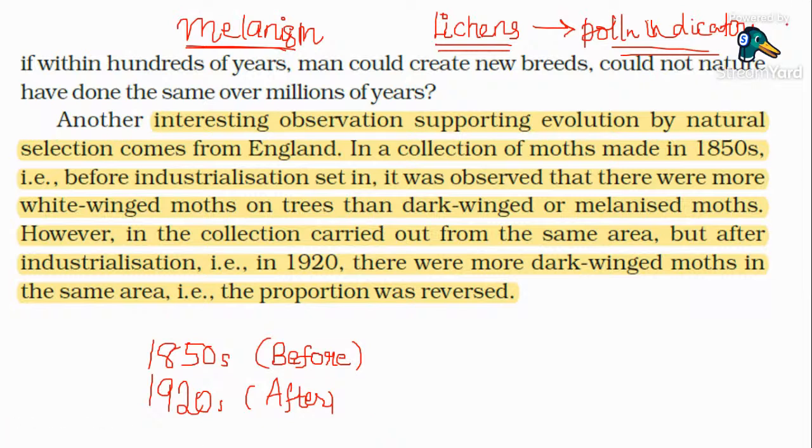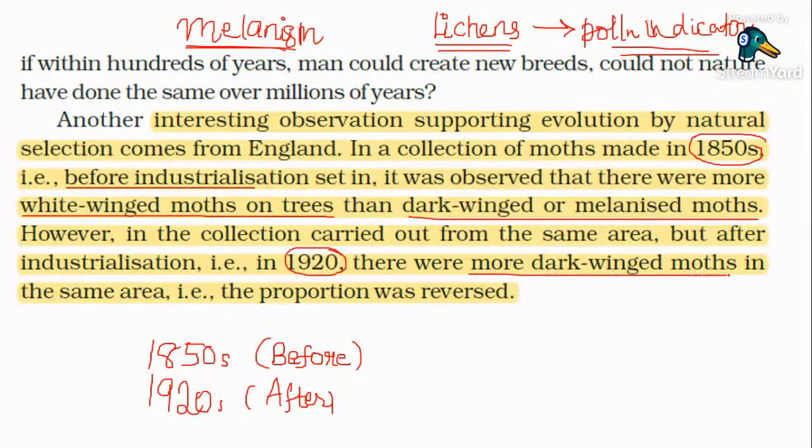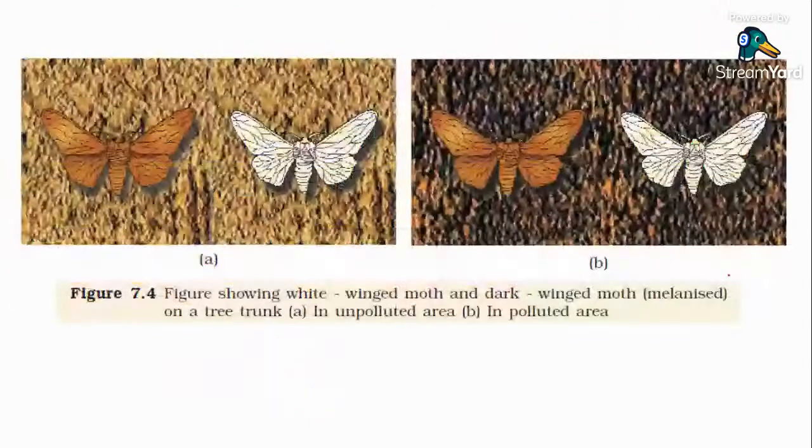Clear? So come back to the chapter. Natural selection comes from England. It is a collection of moth. In the 1850s, before industrialization, it was observed that there were more white-winged moth on trees than dark-winged or melanized moth. However, the same collection carried out from the same area after 1920, after industrialization, showed more dark-winged moth in the same area. That is, the proportion was reversed.